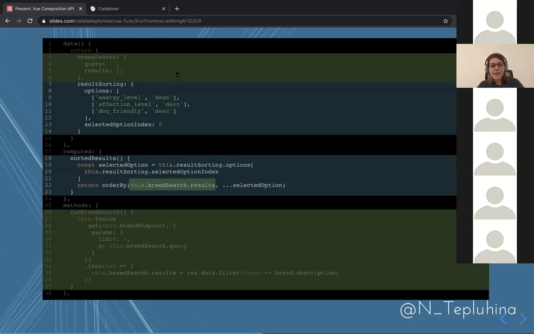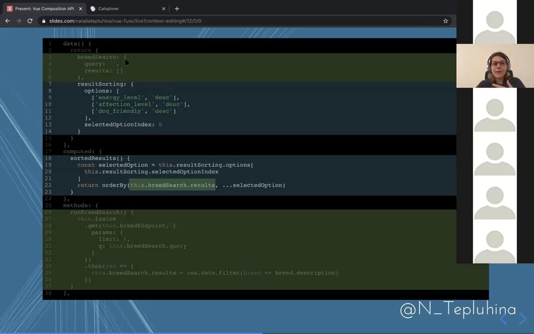And this is the code for the sorting. So you can see that if we speak about component logic, it's pretty much fragmented. And it's only two features. If we go further, if we add more and more logic to that component, sometimes you cannot split this logic by components. You still need it in one component.